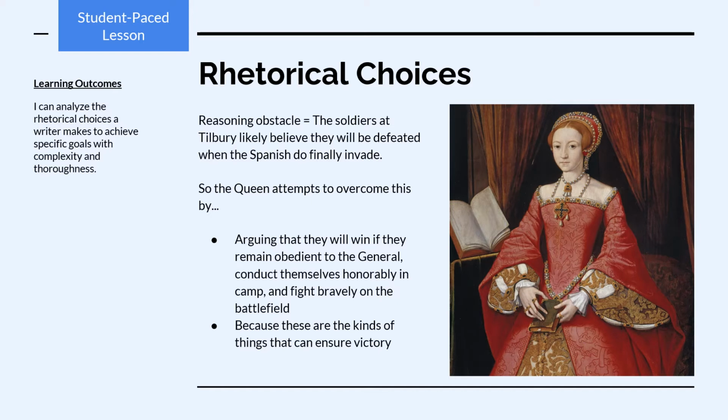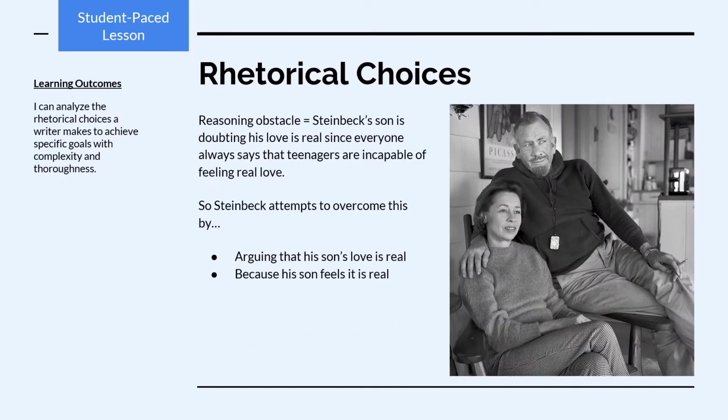The soldiers at Tilbury likely believe that they will be defeated when the Spanish do finally invade. So to overcome this, the Queen argues that they will win if they do these three things, because these are the kinds of things that can ensure their victory. Here's another example of a reasoning obstacle. Steinbeck's son is doubting his love is real, since everyone around him always says that teenagers are incapable of feeling real love. So Steinbeck attempts to overcome this misconception by arguing that his son's love is real because his son feels it that way.